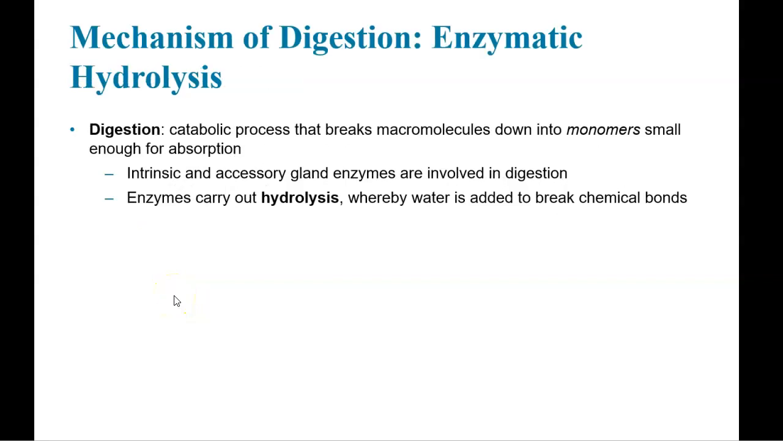Digestion involves a catabolic process that breaks down macromolecules into monomers so that they're small enough for absorption to occur. And then there are intrinsic and accessory gland enzymes that are involved in digestion. And these enzymes carry out hydrolysis, where water is added to break the chemical bonds.